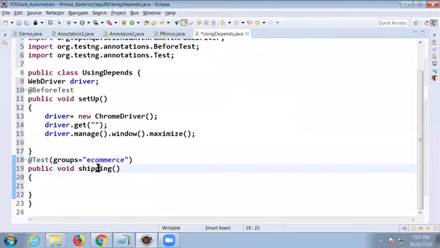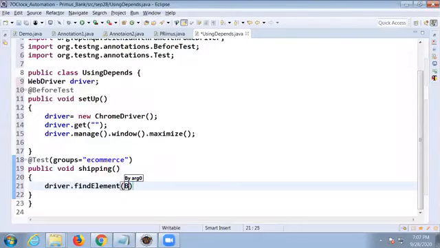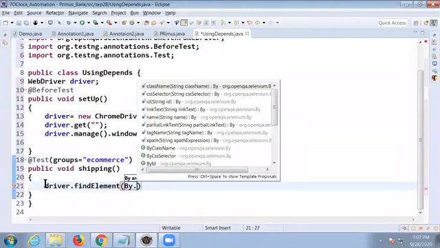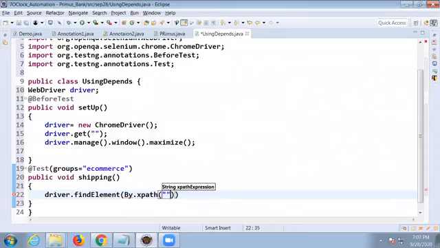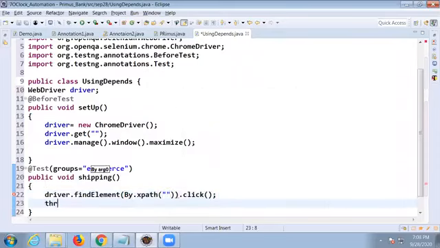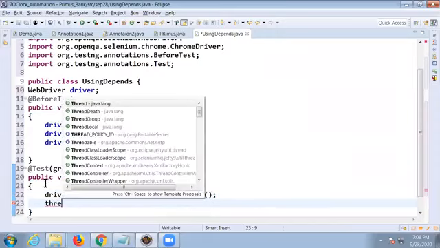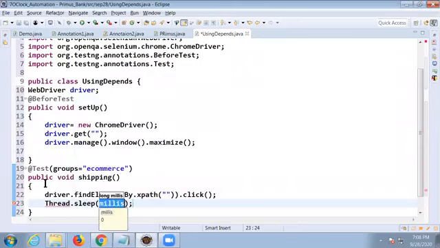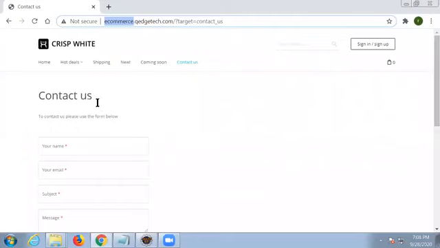And the method name here is shipping. Okay, I want to click on it. Driver dot findElement by XPath. We'll take the XPath of it, no problem. Dot click. Suspend the tool for a few seconds for observation. Thread dot sleep, wait for 5000 milliseconds. Okay, now we'll do it.